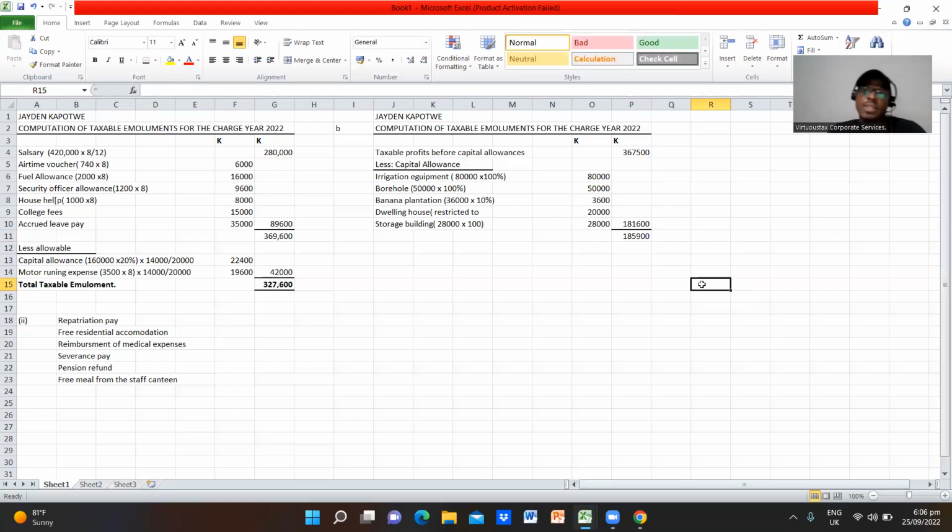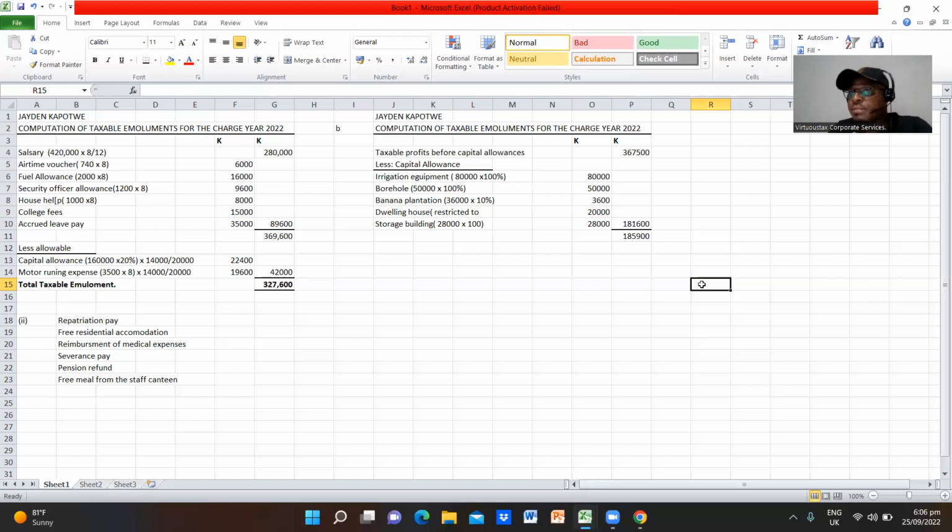Now, there's a very important component there. We are told that Jaden had a tax loss brought forward from farming of 95,900, which arose in the previous tax year when his crop was destroyed by armyworms. Jaden will not make an election to have farming profits for the tax year averaged in respect of the loss.